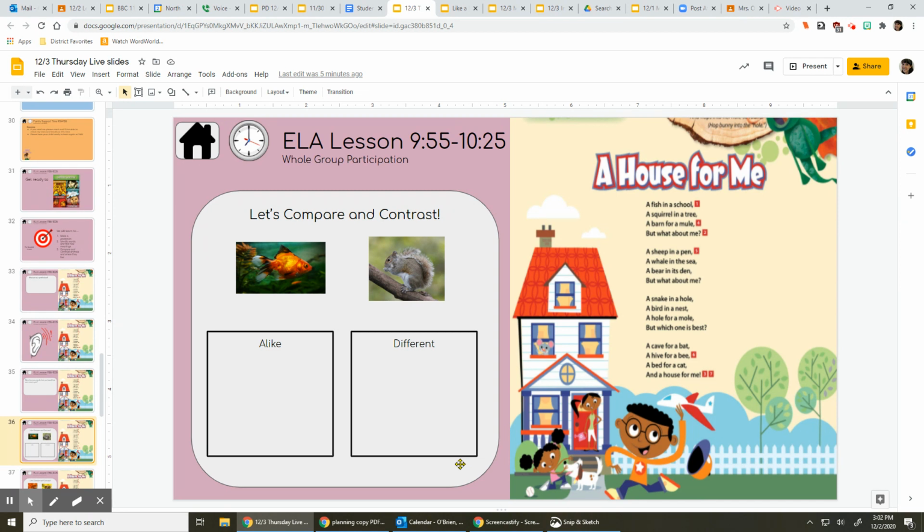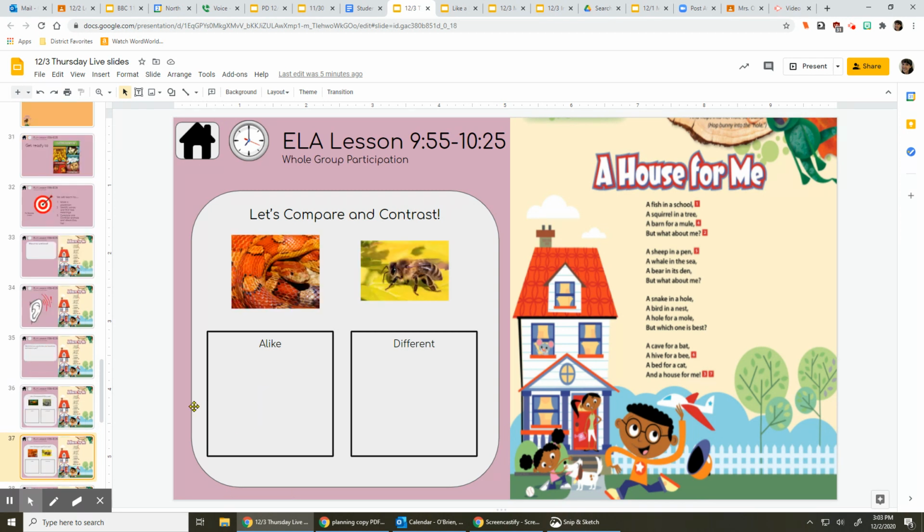Now, try to think of how they are alike. How are they similar? They both eat food, right? They both have eyes. They both eat food. There are some ways that they are alike. So go ahead and take some time. Think about how they're different and how they're alike. That's how we compare and contrast.